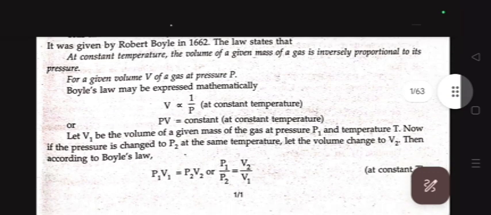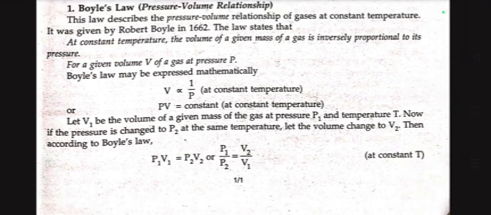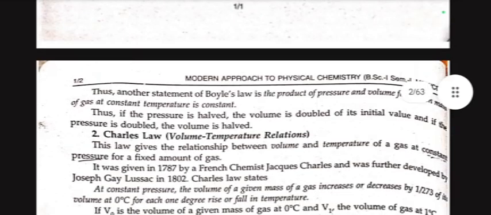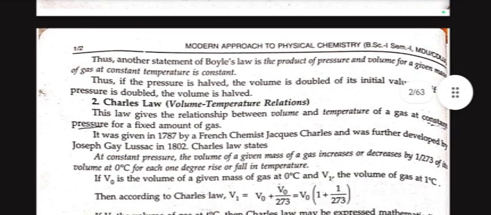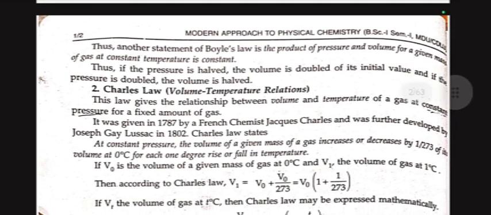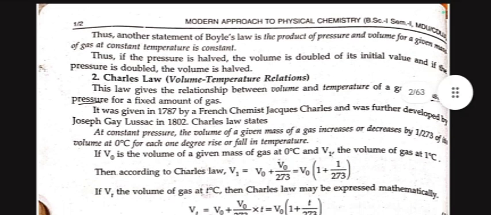Let V1 be the volume of a given mass of a gas at pressure P1 and temperature T. Now if the pressure is changed to P2 at the same temperature, let the volume change to V2. Then according to Boyle's law, P1 V1 equals P2 V2, or P1 upon P2 equals V2 upon V1. Thus, another statement of Boyle's law is: the product of pressure and volume for a given mass of gas at constant temperature is constant. Thus, if the pressure is halved, the volume is doubled of its initial value, and if the pressure is doubled, the volume is halved.